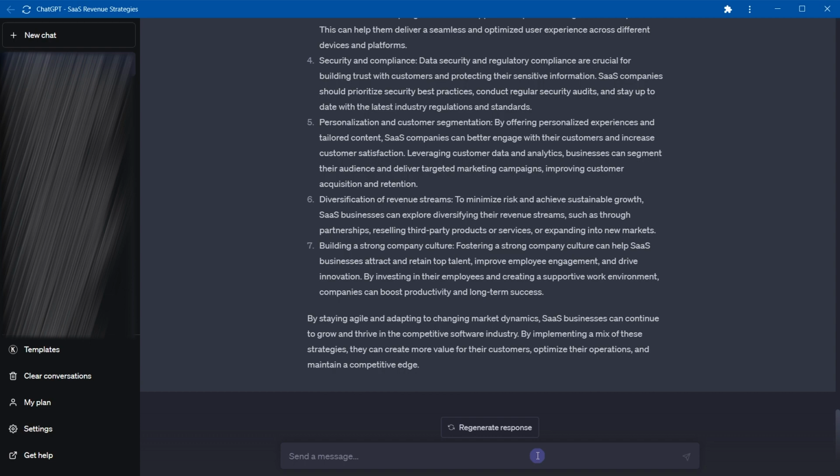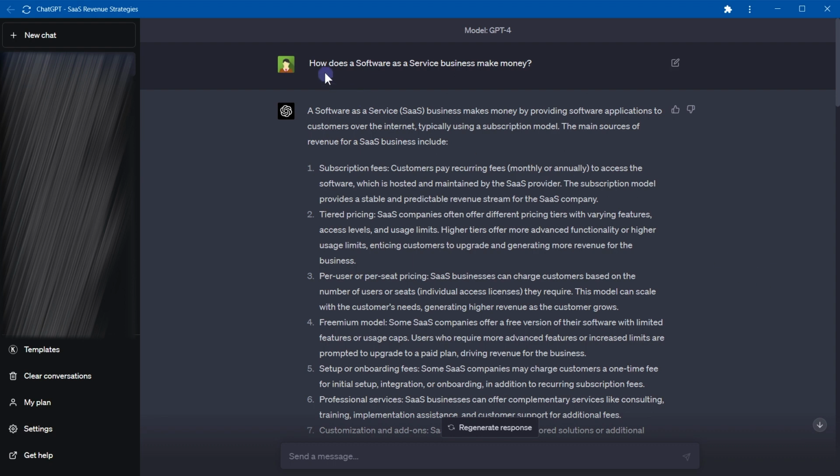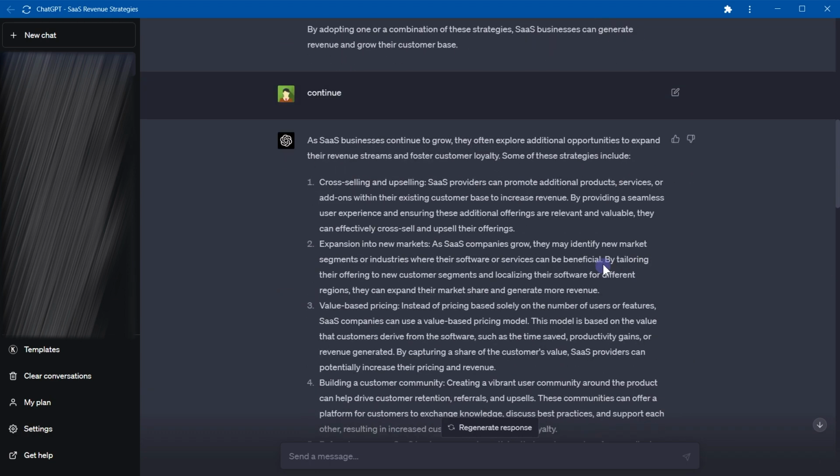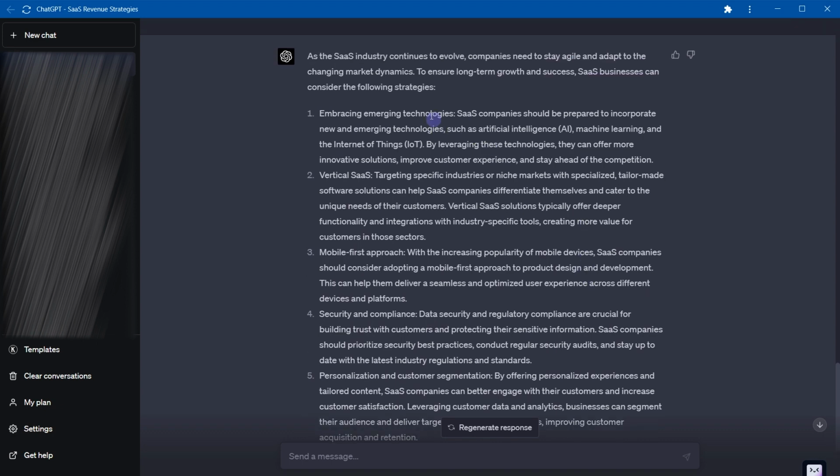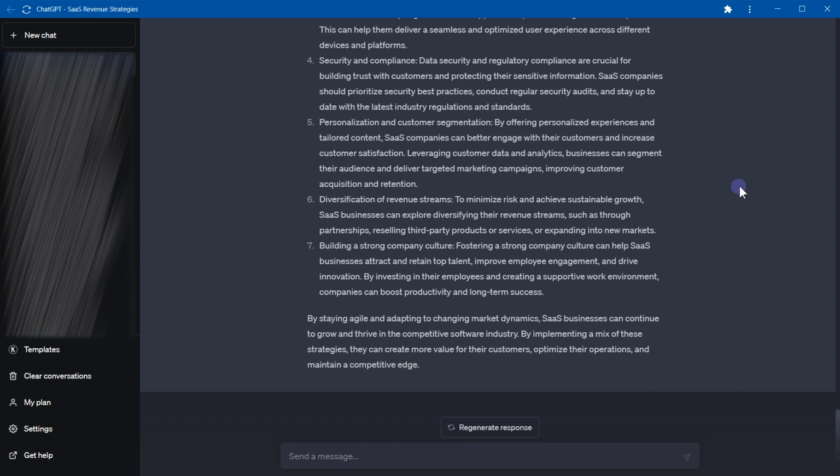So if this is an article, we've got the main topic and subtopics. The question was, how does a software as a service business make money? It said they typically use a subscription model. The main sources of revenue of a SaaS business include these. Then we have additional opportunities to expand revenue. Then we have focusing on optimizing and improving various aspects of business operations to drive growth and increase revenue. Then we have strategies for long-term growth and success. So continue is just a keyword.